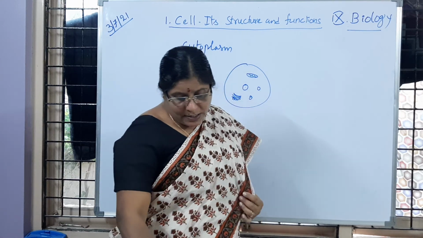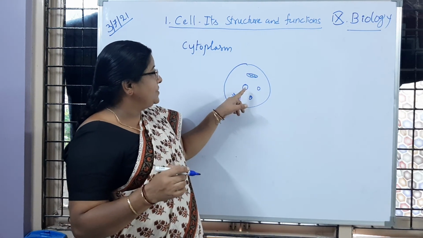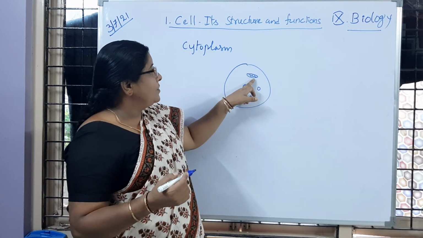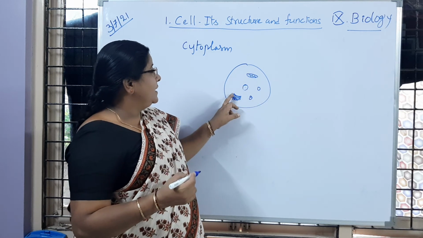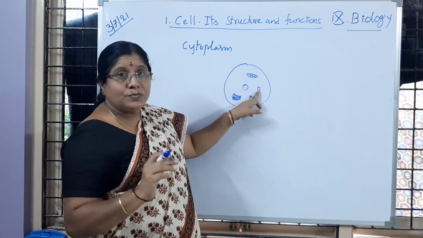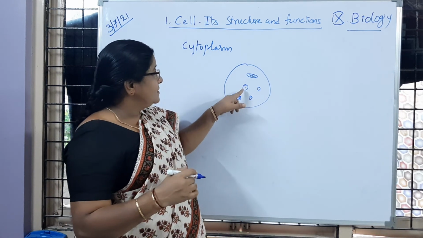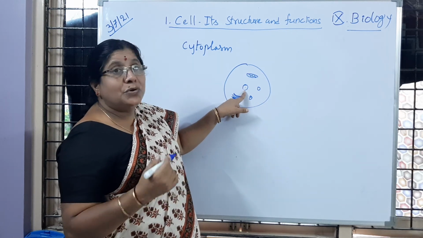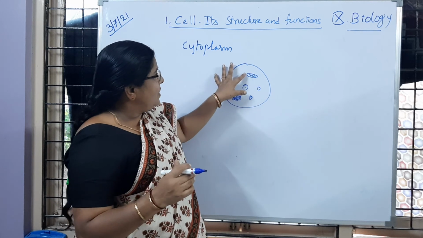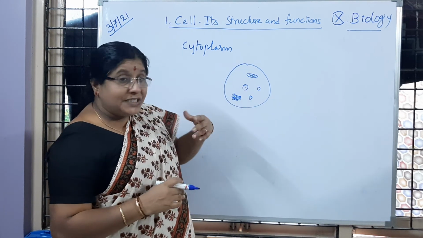But what happened? Each and every cell organelle, if we observe the nucleus, the nucleus is bound by a membrane again. Then the mitochondria also has a membrane. Then the Golgi apparatus, membrane. Ribosomes, lysosomes, vacuoles, all are covered with a membrane. The membrane covering the nucleus is called the nuclear membrane, and inside it is the nucleoplasm. Is it not, children? So each and every cell organelle has its own membrane which gives shape.